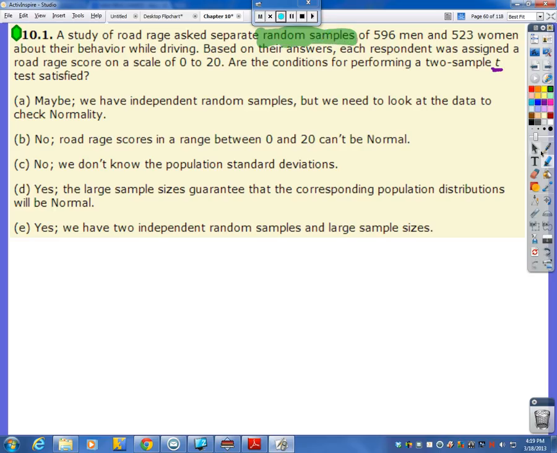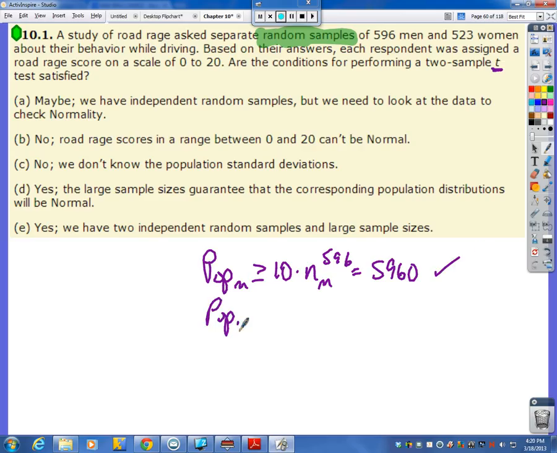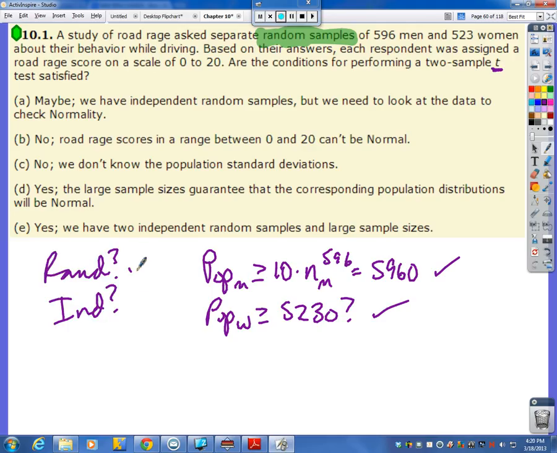Independent condition. Can we assume that the population of men is greater than or equal to 10 times the men's sample size of 596? So basically, can we assume that there are more than 5,960 men? Yeah. And can we assume the same thing must be true about our women, that there are more than 5,230 women? I believe so. So the random and the independent conditions both look like they've been met here.